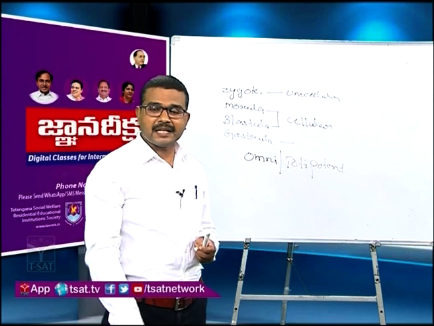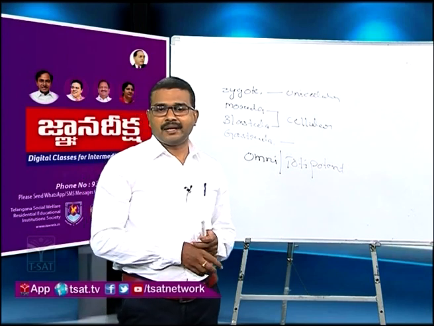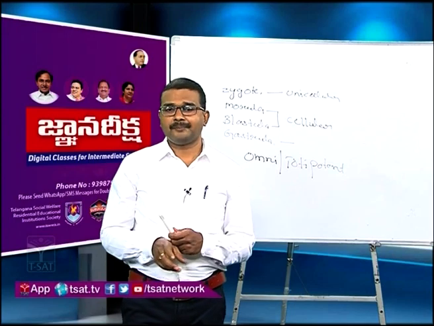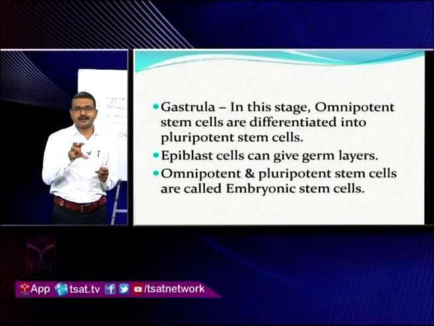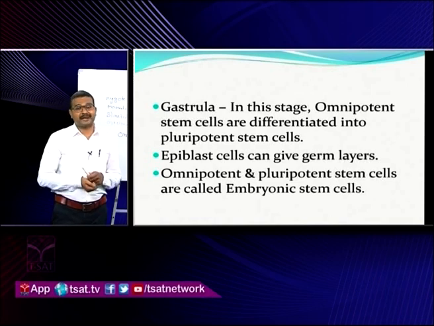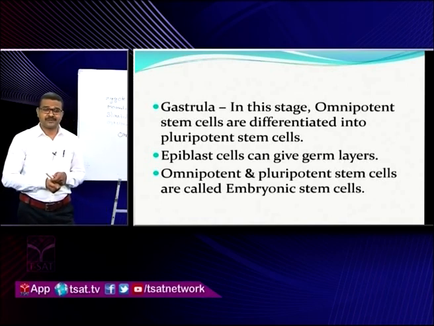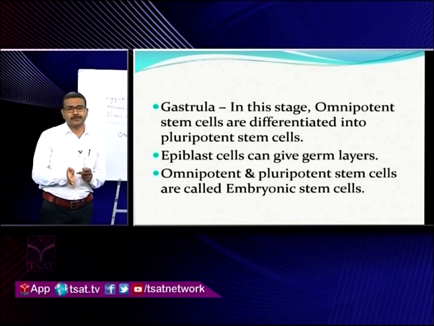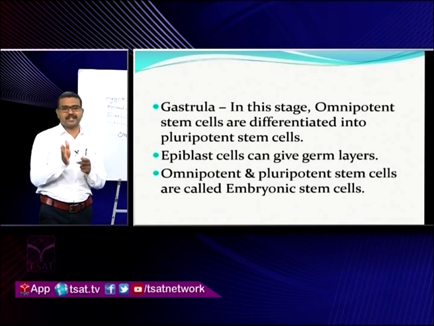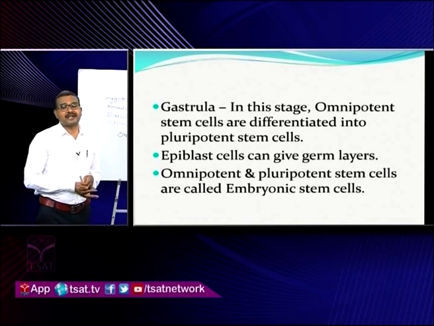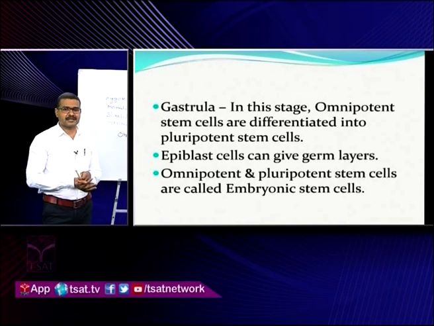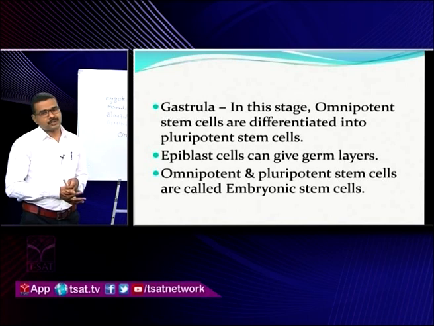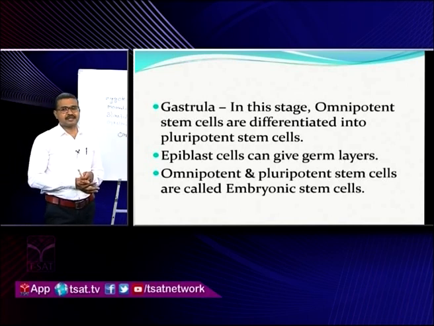Then when the blastula converts into the gastrula, in the blastocyst stage, some cells will be differentiated into epiblast cells. These epiblast cells in the gastrula are pluripotent stem cells. Omnipotent stem cells can differentiate into pluripotent stem cells, and pluripotent stem cells can give rise to the germ layers: ectoderm, endoderm, mesoderm.